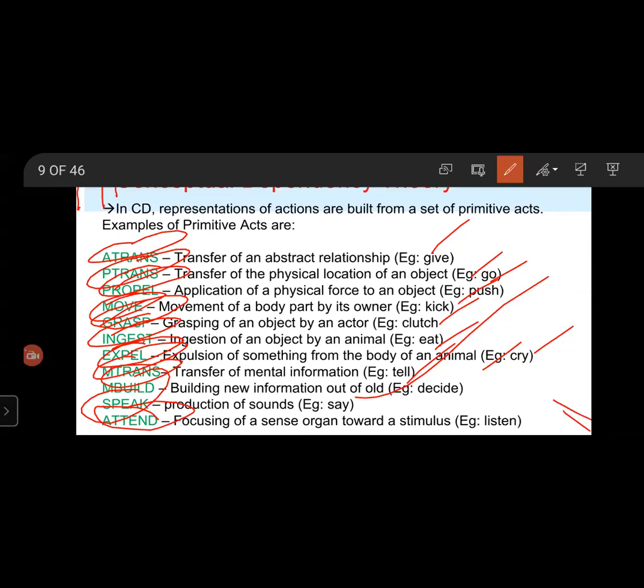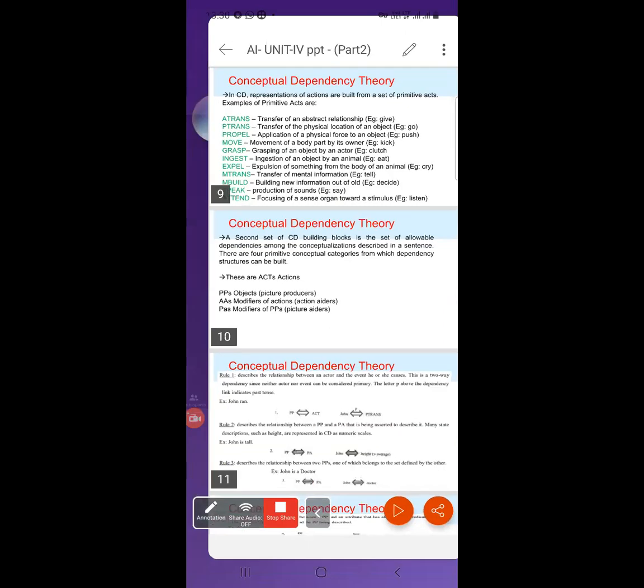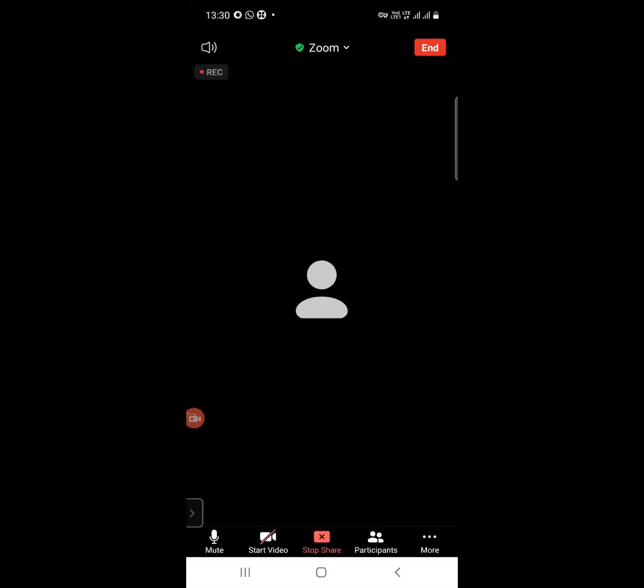These are the very important concepts of primitive action: A-trans, P-trans, propel, move, grasp, ingest, M-trans, MBuild, expel, speak, attend.